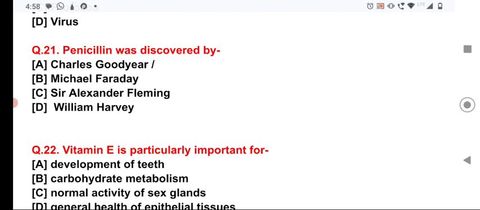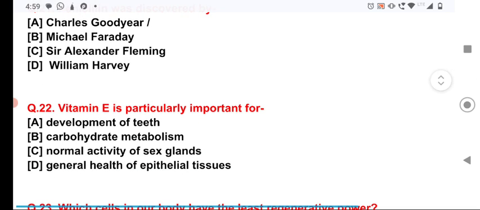Now, question number 22, vitamin E is particularly important for normal activity of the sex glands, and due to deficiency of vitamin E, sterility is caused, and in females the power of fertility is reduced.